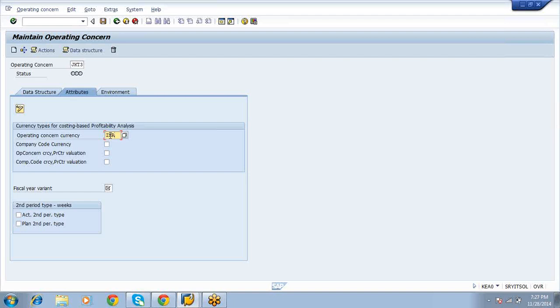So if you selected company code currency, then this operating concern currency will show in the report. Select both. Normally profit center, then give USD there. We'll see how it is coming. INR, give USD. Here normally we will get the exchange rate issue. That time we can map it, no problem.